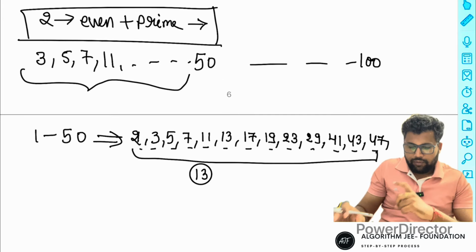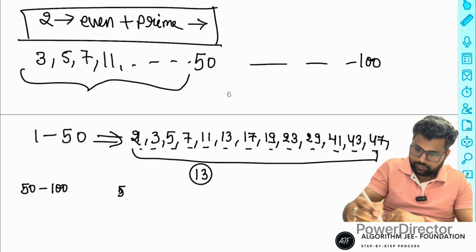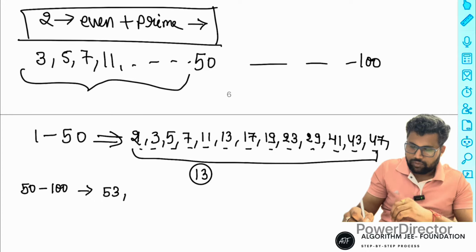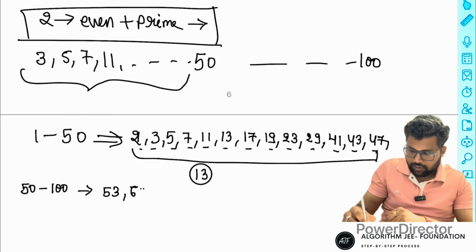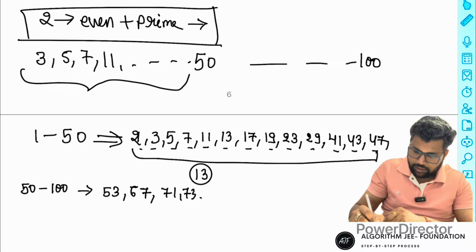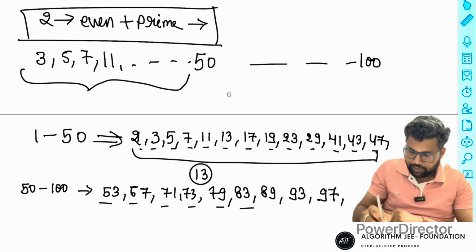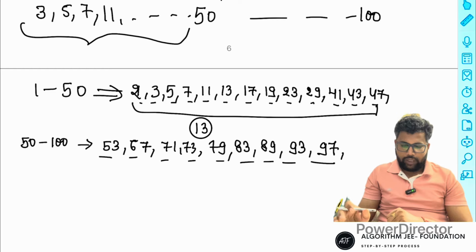Okay, 50 to 100. See, 53, 59, 61, 67, 71, 73, 79, 83, 89, 97. 57 is not possible, it is a multiple of 19, and 91 is not possible. So there are more possibilities.